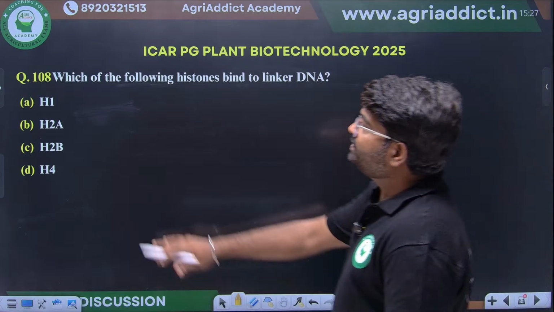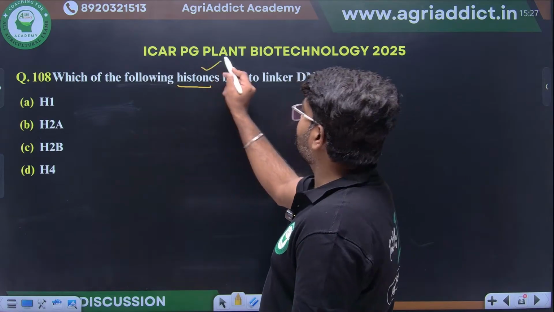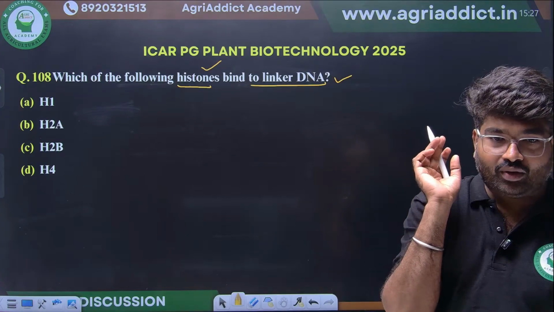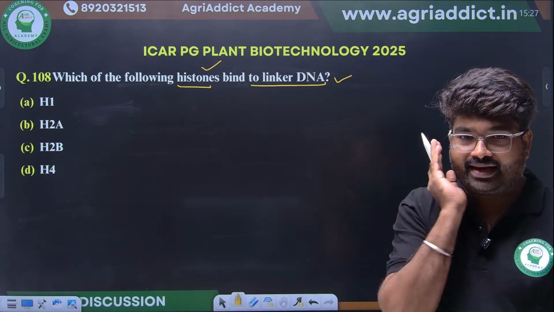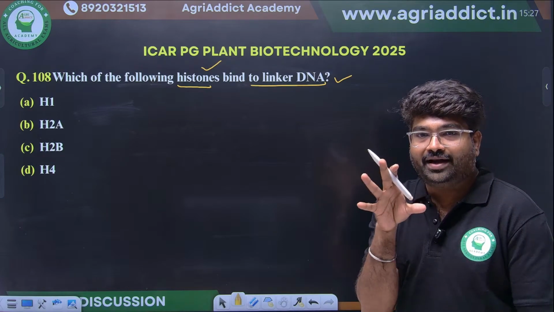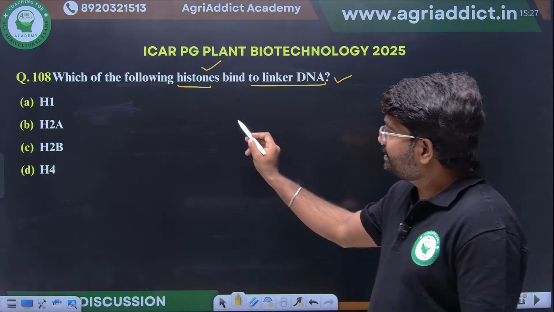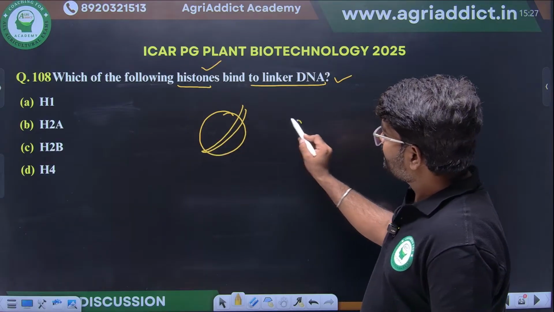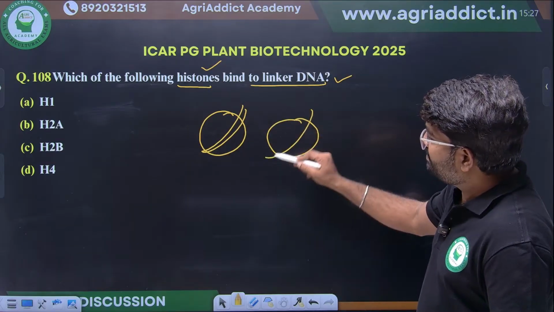Which of the following histones binds to linker DNA? You have to observe clearly. We know the histone octamer will be there, and DNA will be wrapped around it.